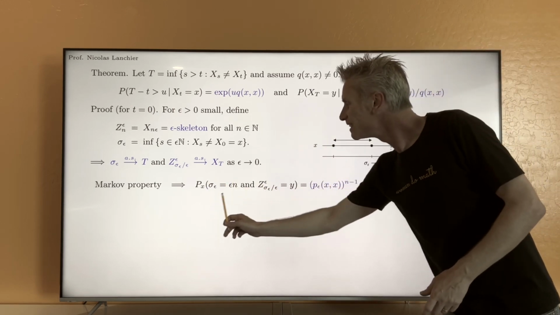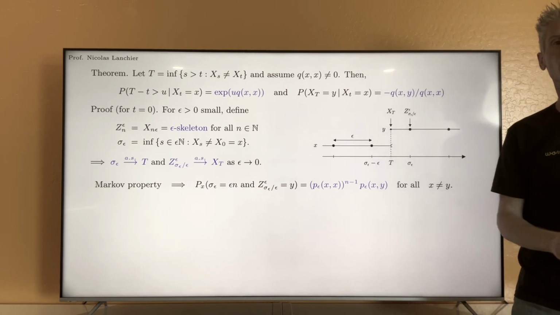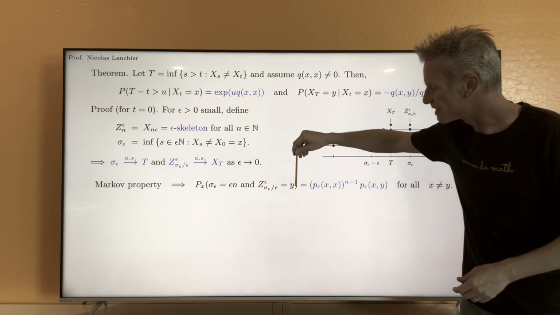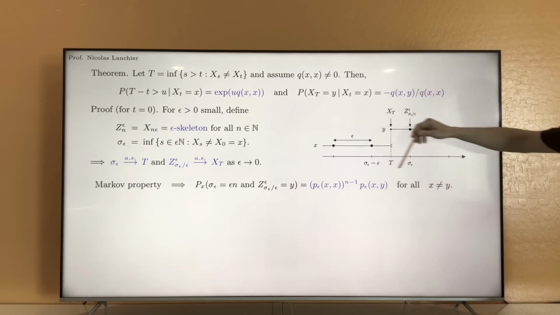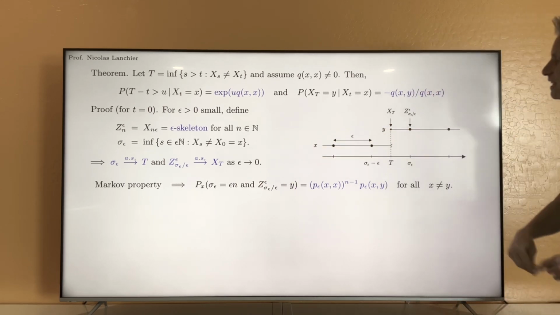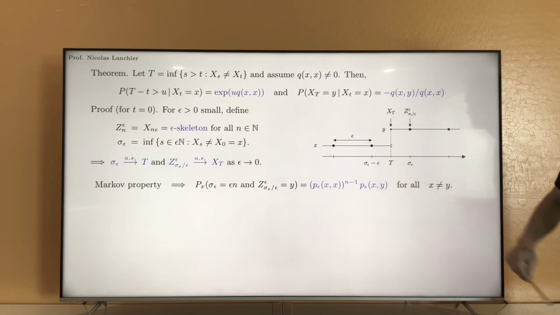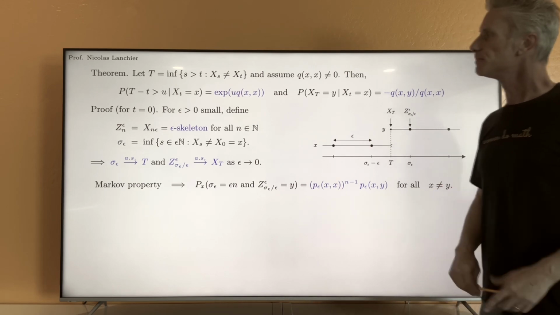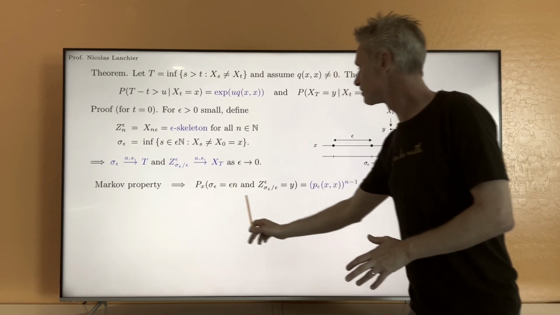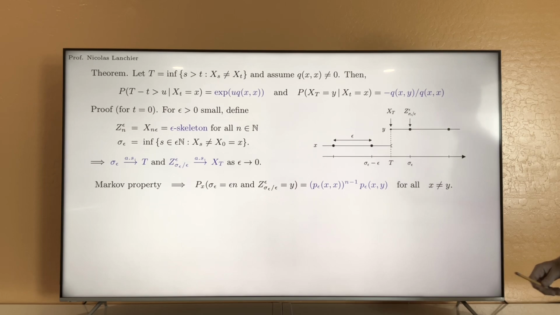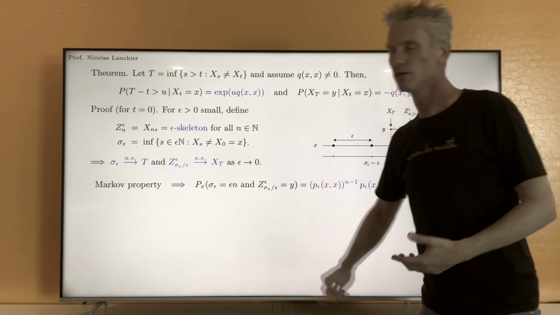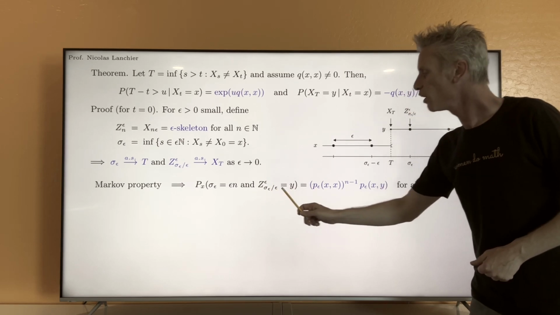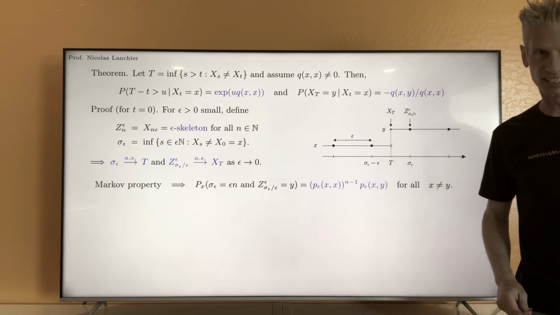But at exactly this time, you don't want to stay in state x, you want to jump to state y. That's this event, and for that, you need to go from x to y in this time interval of length epsilon. The probability is exactly p epsilon xy. Okay, so you see that here we have a probability that tells us something about the distribution of sigma epsilon and also about the distribution of the next state visited.